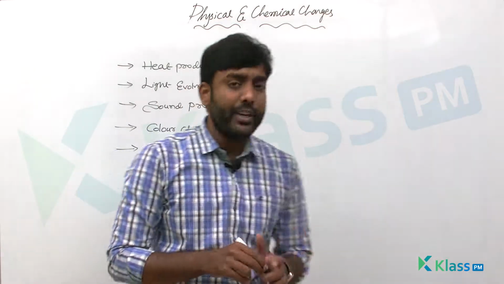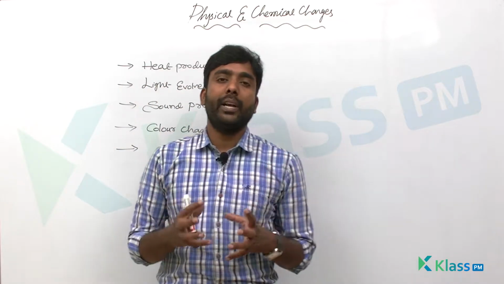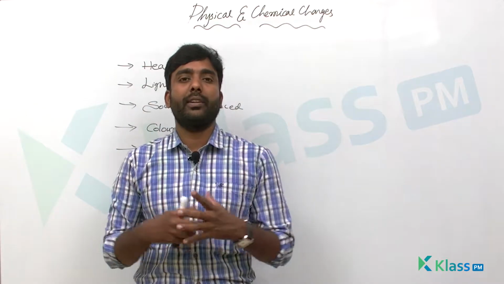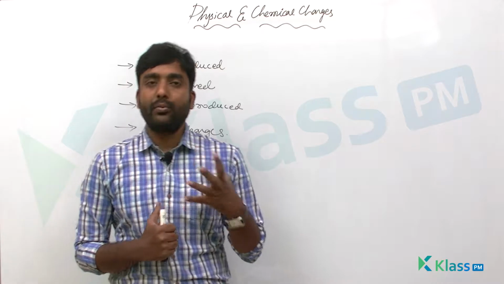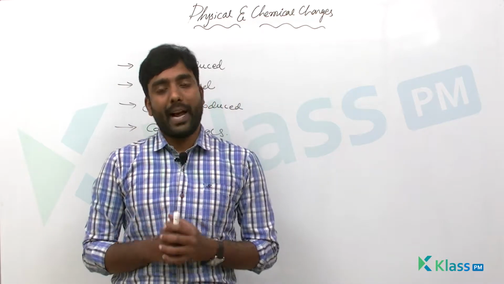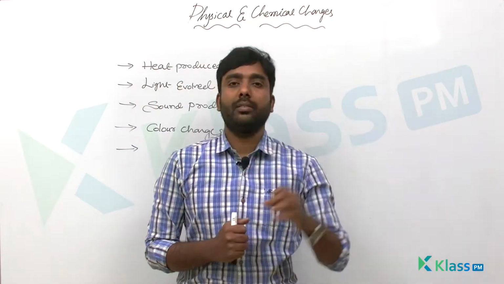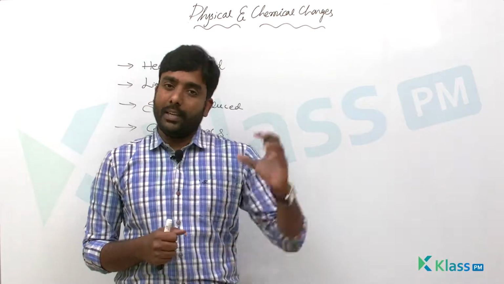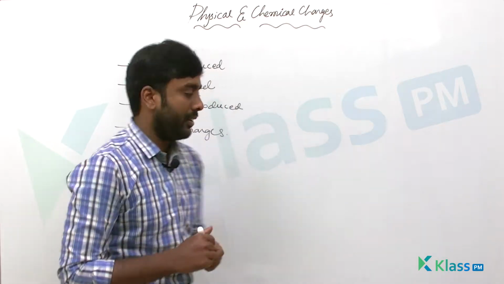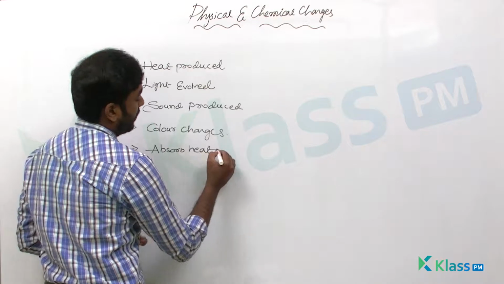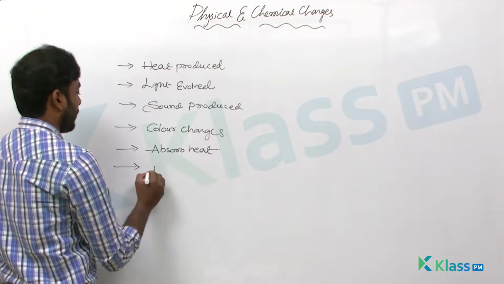Another chemical reaction we did not discuss here is photosynthesis. What is photosynthesis? Photosynthesis is the preparation of food by plants. Plants use carbon dioxide from the atmosphere, sunlight and chlorophyll to prepare their own food. Here, sunlight is a must. Heat is required and may be absorbed. And what change did we find again? New substances are formed.